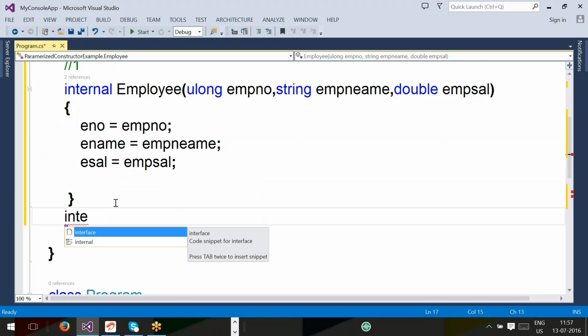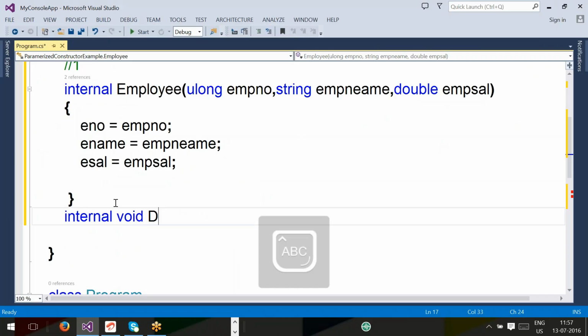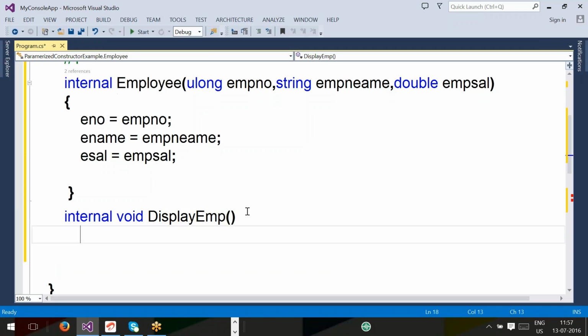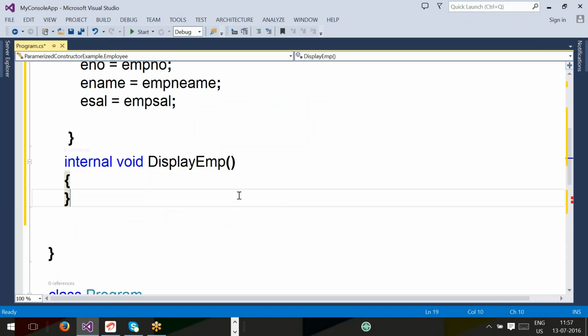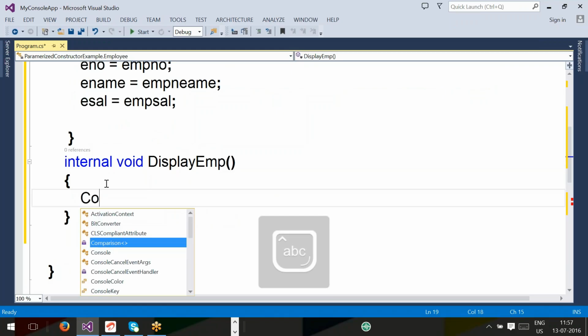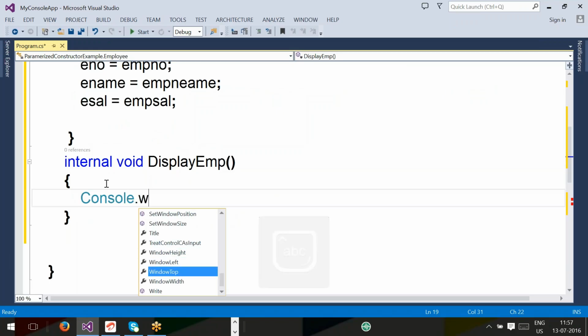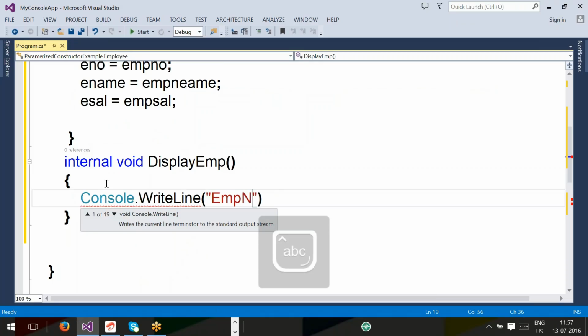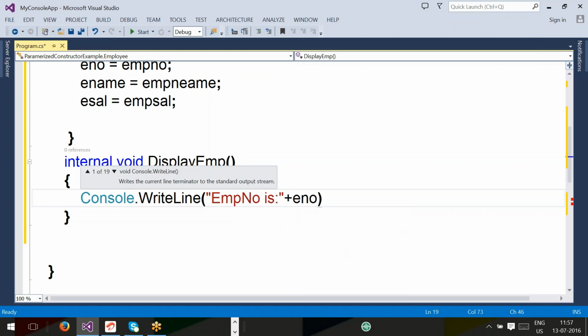Tell me the remaining code, display. Internal void display emp. Console.WriteLine employee number plus eno, emp no is eno.